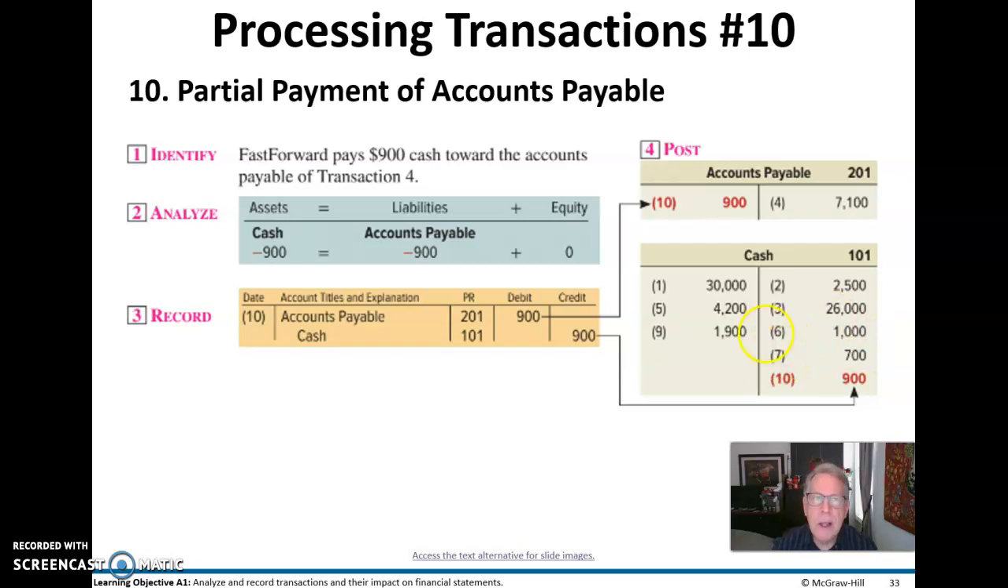And then in transaction 10, we have a partial payment. This time we're paying. So we're going to reduce our accounts payable here with a debit and credit cash to pay that accounts payable. And so that reflects in the cash account and the accounts payable account.